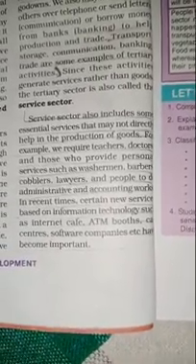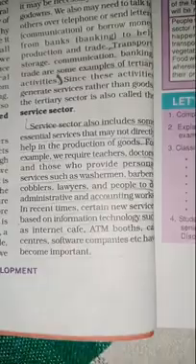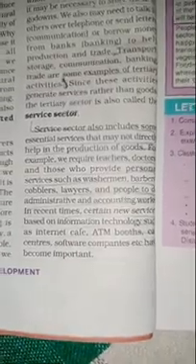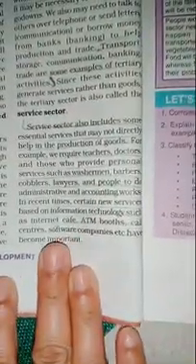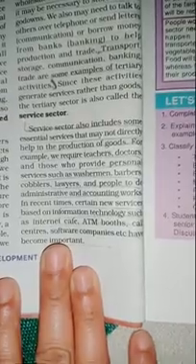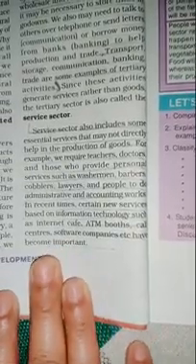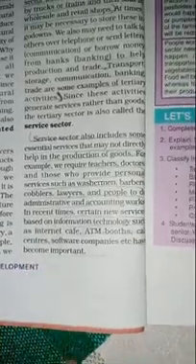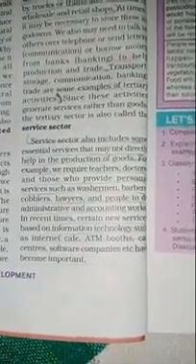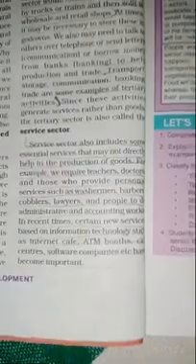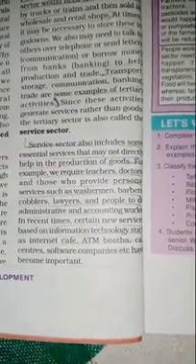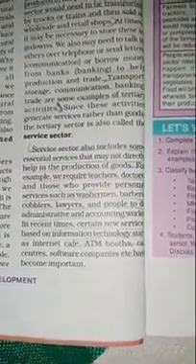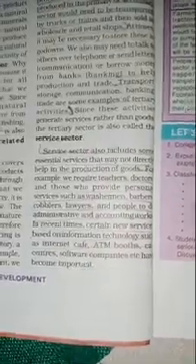works. In recent times, certain new services based on information technology such as internet cafes, ATM booths, call centers, software companies, etc. have become important. Okay, so the service sector is also known as the tertiary sector, as it provides services to the people. That's why it is also known as the service sector.